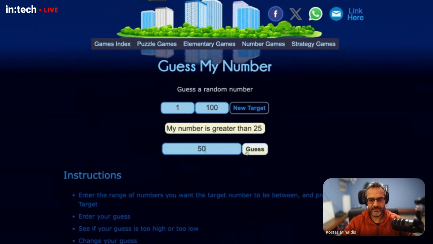You try something else, and then you say, okay, it's greater than 50, so let me write 75. And now you know that the random number is above 50 and less than 75. So you start thinking, okay, it's somewhere between this range. So let me put 60. So it's greater than 60, but less than 70, and you go like this. And at some point, you'll find the number. Now I won't continue, but this is the idea of the game. So this is what we're going to build.